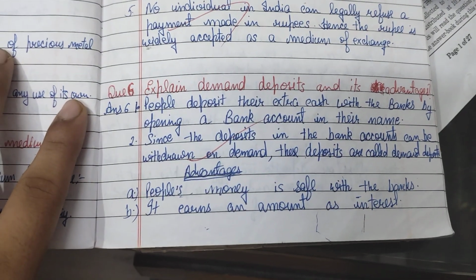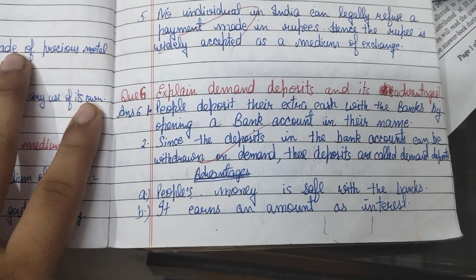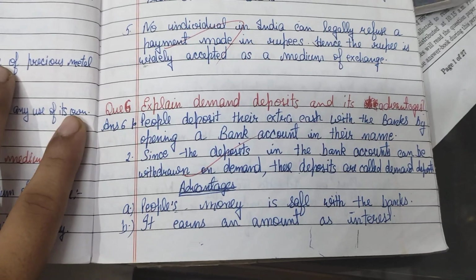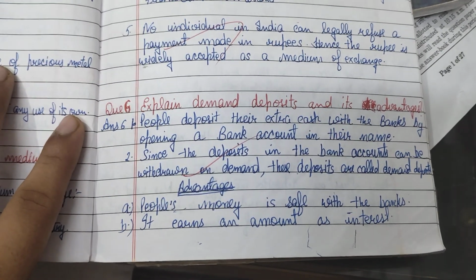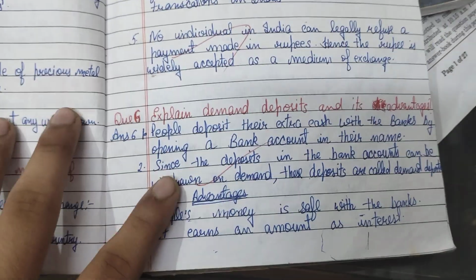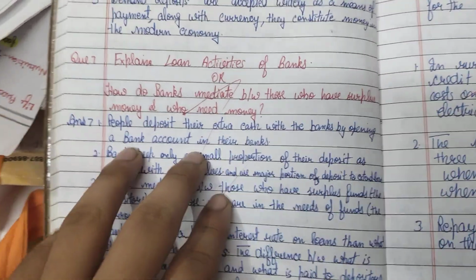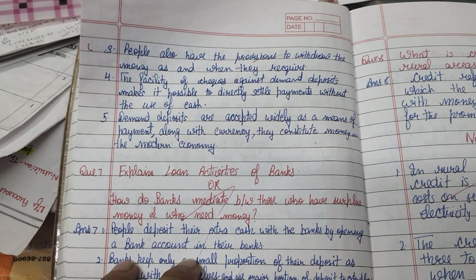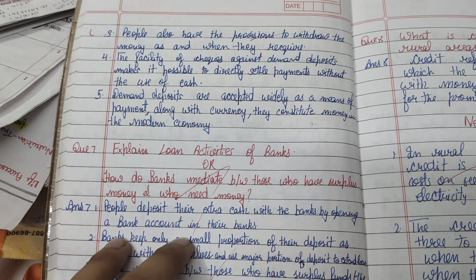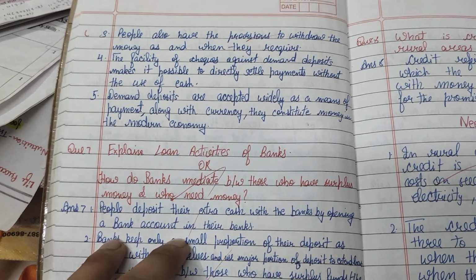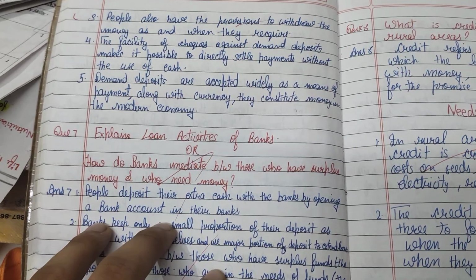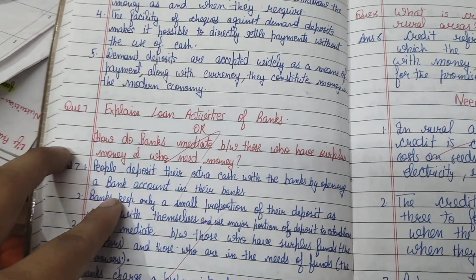Question number 6. Explain demand deposits and its advantages. People deposit their extra cash with the banks by opening a bank account in their name. Since the deposits in the bank accounts can be withdrawn on demand, these deposits are called demand deposits. Its advantages are: people's money is safe with the banks. It earns an amount as interest. People also have the provision to withdraw the money as and when they require. The facility of checks against demand deposit makes it possible to directly settle payment without the use of cash. Demand deposits are accepted widely as a means of payment along with the currency. They constitute money in the modern economy.